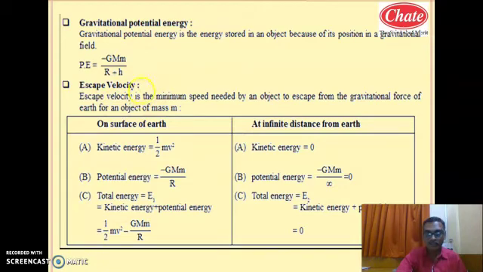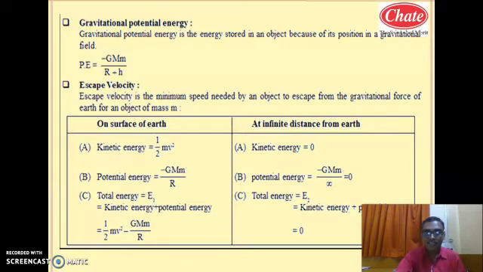Now here you know one famous concept in physics, that is conservation of total energy. By the concept of conservation of total energy we can get the formula of escape velocity. For that purpose we will use what you have studied in class 9, work and energy. Total energy remains constant. Energy can neither be created nor be destroyed. It is just converted from one form to another form. This is the law of conservation of energy, which is mostly used in physics for solving various problems.